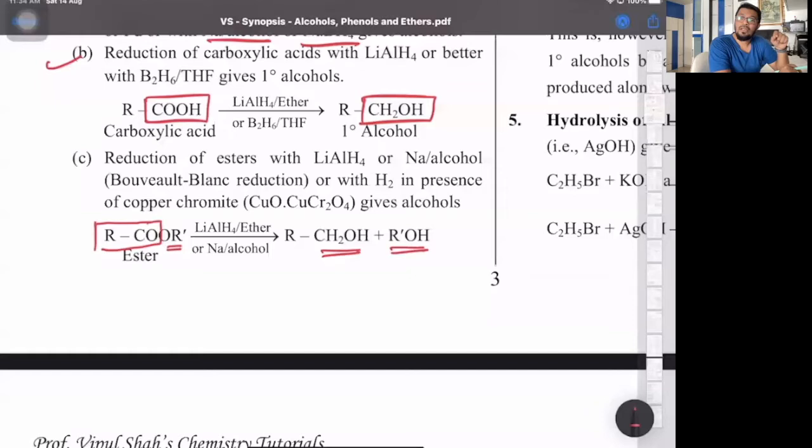One more example. If I take ethyl acetate, ethyl comes from ethanol, so ethanol will be given out. Acetate comes from acetic acid. Acetic acid is 2 carbon atoms. So that on reduction will also give me ethanol. So ethyl acetate on reduction with lithium aluminum hydride followed by acid hydrolysis will give 2 moles of ethanol because both the groups are same. Okay, so that is one. Third one, reduction of esters. And this has a name, it's called Bouveault-Blanc reduction. So make a note of it. Reduction of esters is called Bouveault-Blanc reduction.